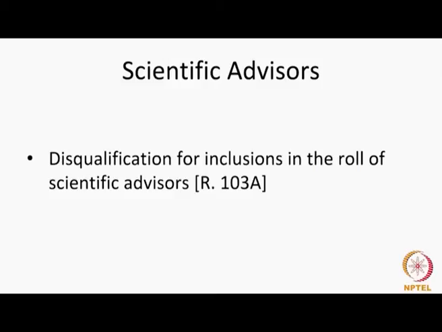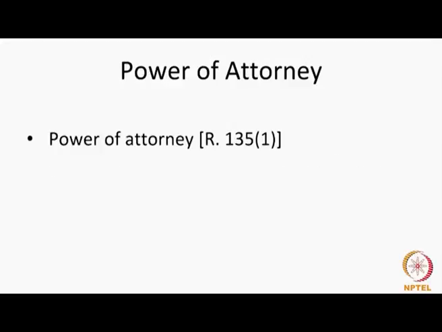Now, if these 5 disqualifications are there, then the person shall be removed from the role of the scientific advisors. Some of them are of moral nature, some of them are physical, like unsound mind. A person of unsound mind cannot be an expert, and scientific advisors are actually experts who help the court in patent litigation.